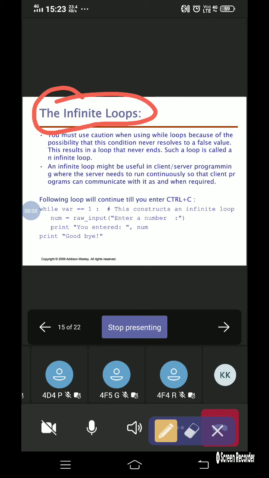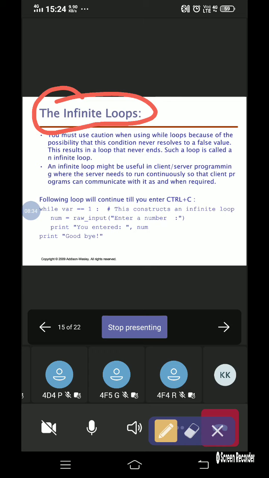You have encountered that either in C or in Java while doing programs. So you must be very cautious while using the while loop, because of the possibility that the condition never evaluates to false, which might result in a loop that never ends at all.